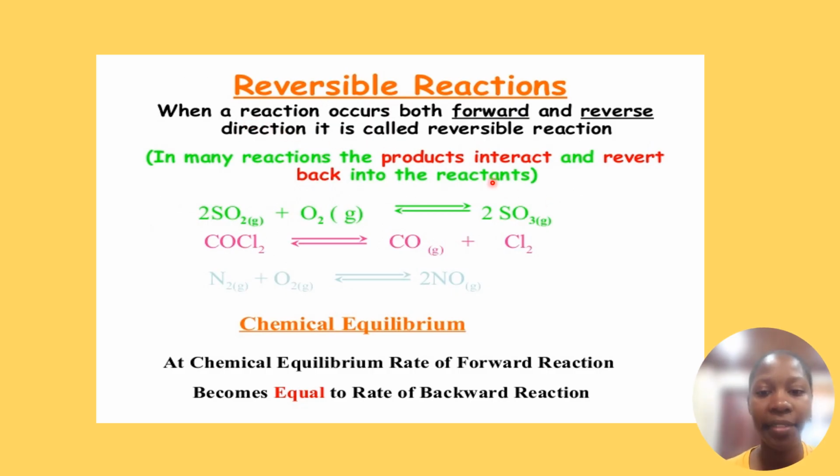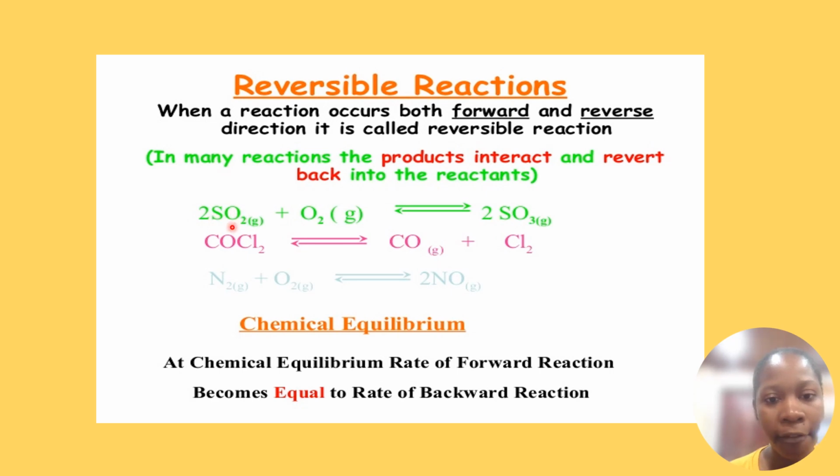So now we have this term called reversible reaction. When a reaction occurs in both the forward and reverse direction, it is called a reversible reaction. So you have a reaction that's occurring both forward and backward. So let's look at this. Sulfur dioxide and oxygen to produce sulfur trioxide. This is step 2 in which process? The contact process, all right? So that second step has a reversible arrow.